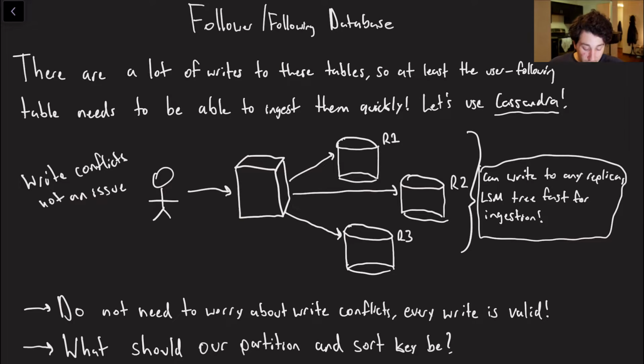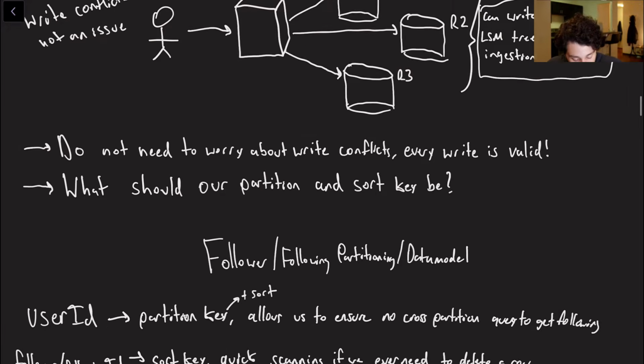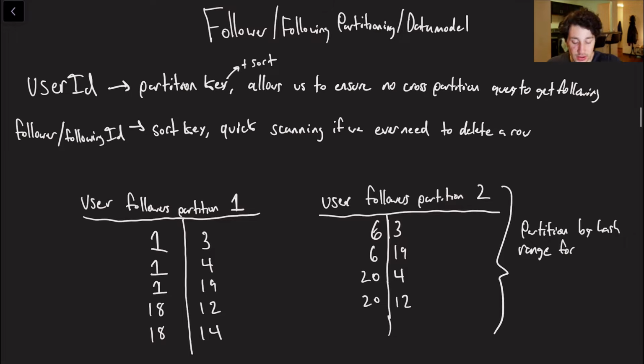And basically, what should our partition and sort key be if we are going to have a database like this, especially for our user follower table, because that's where we really care about the latency. My thinking here is, well, the obvious thing to partition on would be the user ID, right? Because we're already indexing on there. We want all of a user's followers to be on a single database node or partition, because that is going to make the queries a lot faster. We don't have to do any aggregations after we hit multiple partitions.